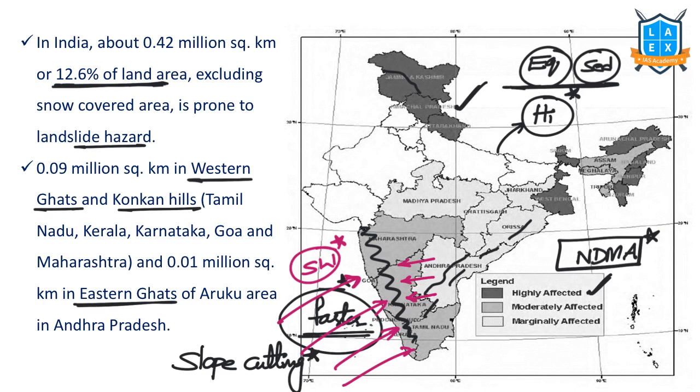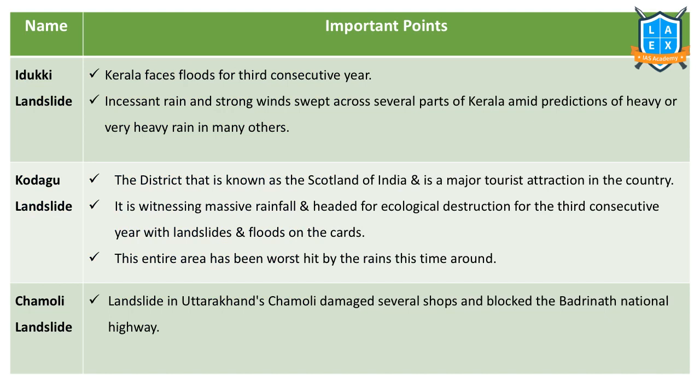And other regions experience landslides because of mining and other activities. Landslides can be caused by natural reasons as well as man-made reasons. Mining is one of the important reasons. Now let us see the list. Idukki landslide. Idukki is in Kerala.